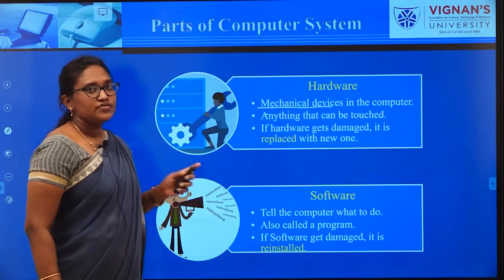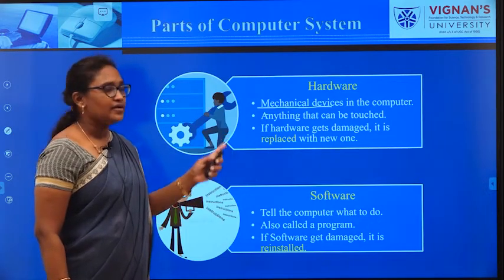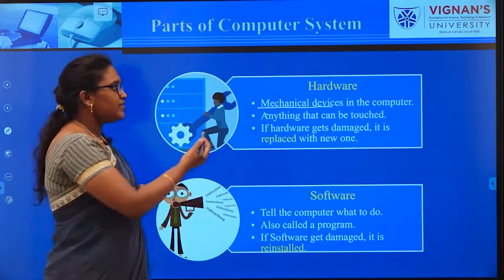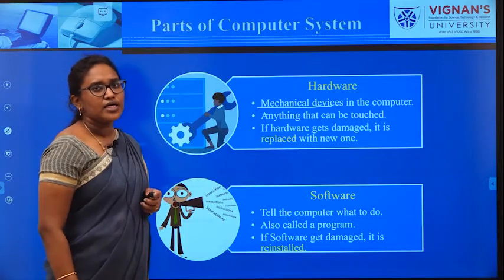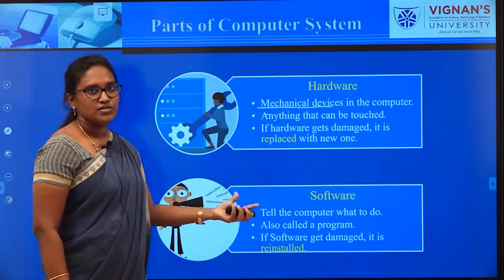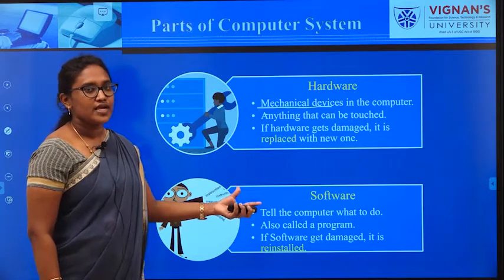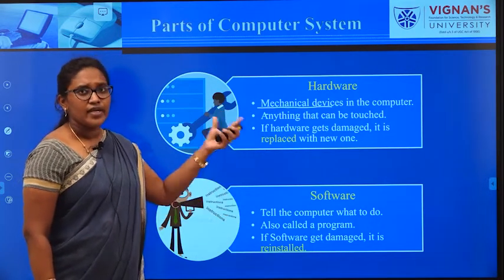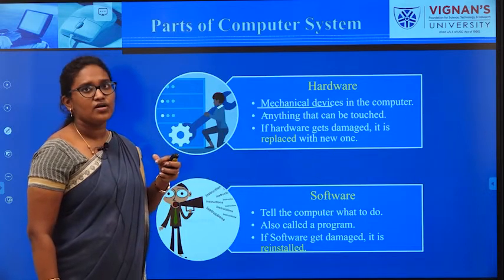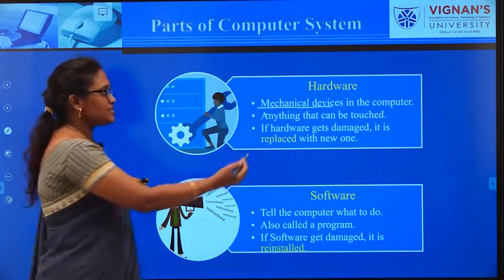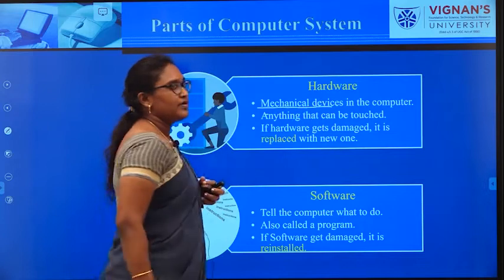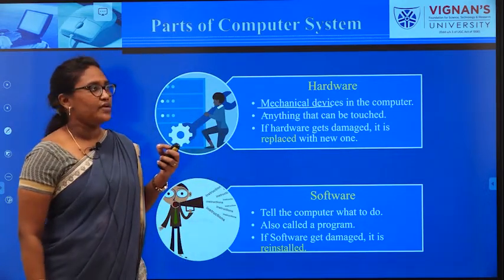First two parts of a computer are hardware and software. Every time we will come across the terminologies hardware and software. We are very much confused with these terminologies, right? So, we will become very familiar with them in today's class. First one, hardware. What is the meaning of hardware?